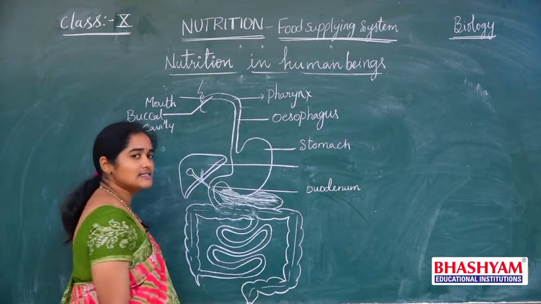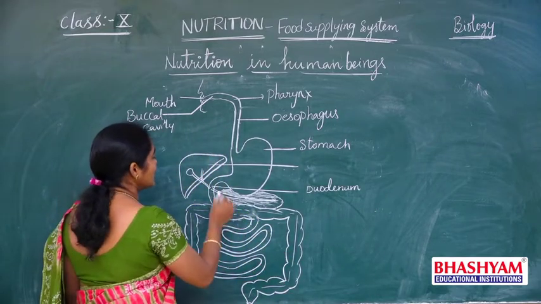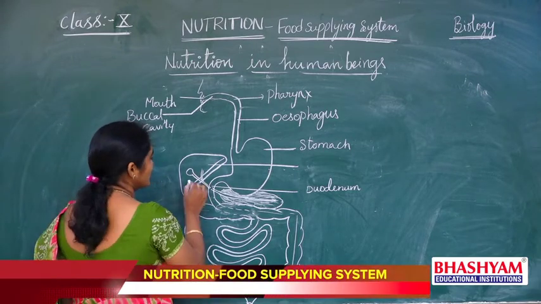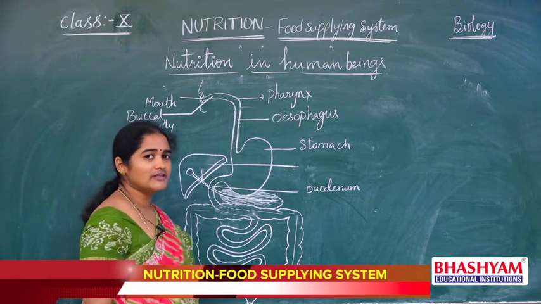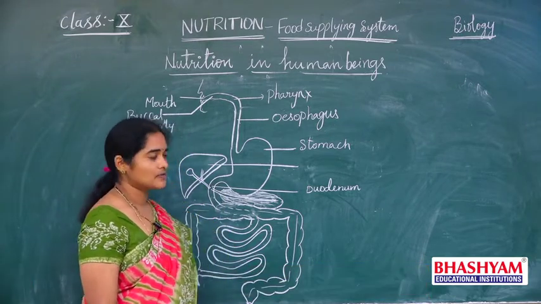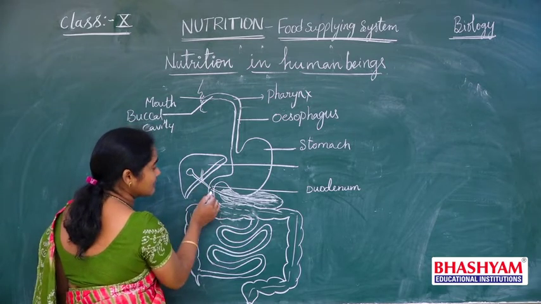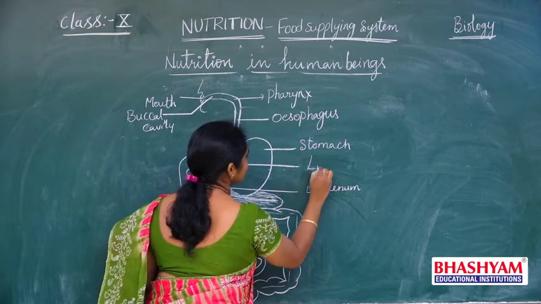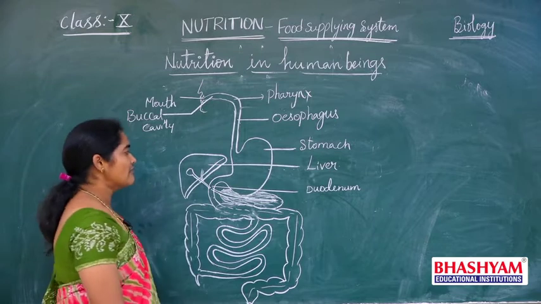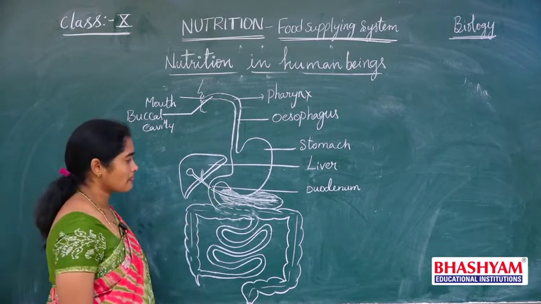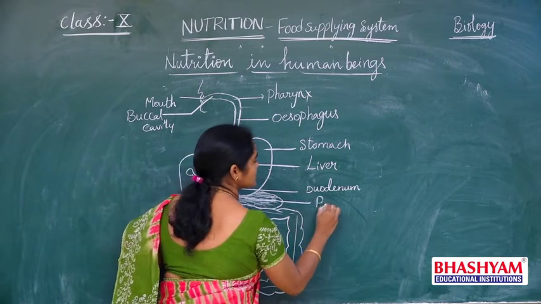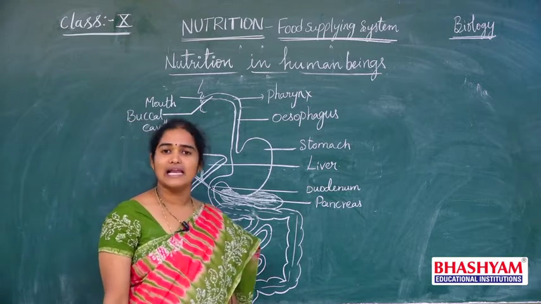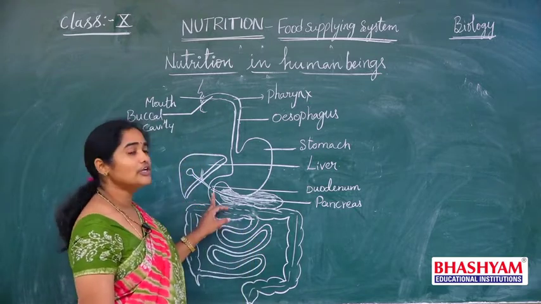The first part of the small intestine is called the duodenum, and into the duodenum, two main glands which are responsible for the digestion process are connected. So what are those two glands which are connected with the duodenum? Let us see now. The largest gland is called the liver. The liver opens into the duodenum, and then the pancreas. These two are the digestive glands that open into the duodenum.